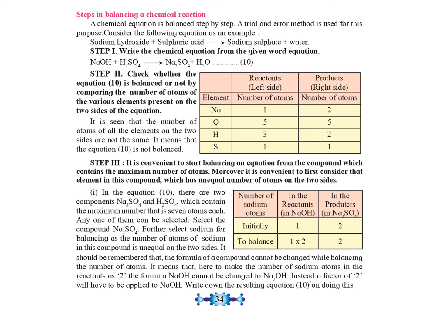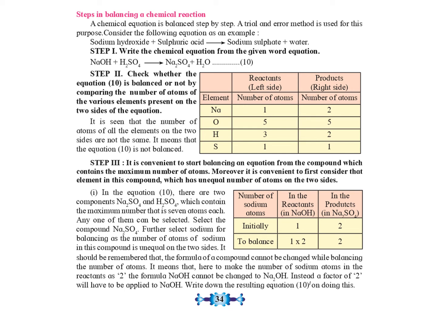The second step is to check whether the equation is balanced or not. This is done by comparing the number of atoms of the various elements present on the two sides of the equation. If you look at the equation, we have sodium, oxygen, hydrogen, and sulfur. So we form a chart and write down what is given on the left hand side and on the right hand side, and then we compare. How many sodium atoms are there on the left hand side? 1. How many sodium atoms are there on the right hand side?